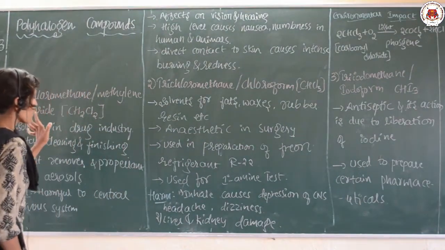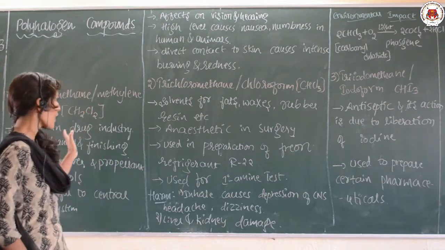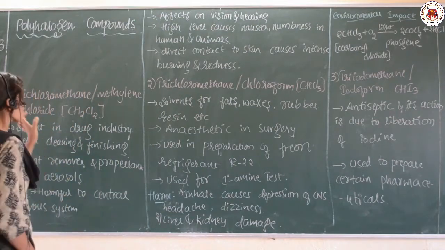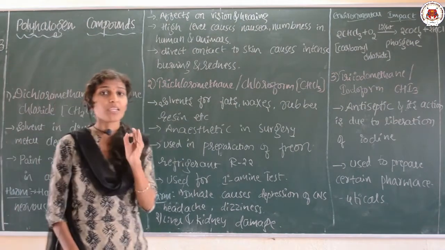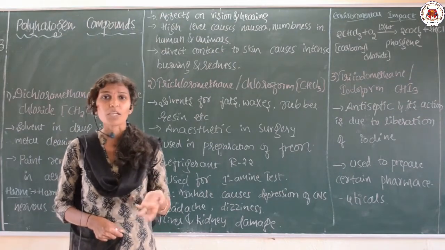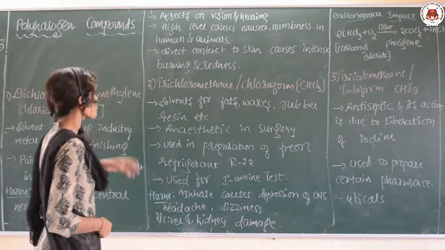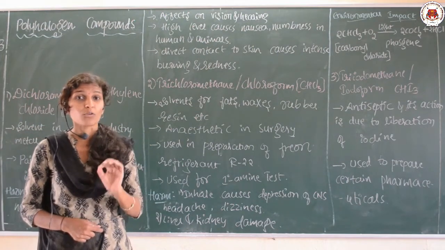Today we are going to discuss the last bit of the topic, that is the application of haloalkanes and haloarenes. Particularly, we are going to talk about the polyhalogen compounds. What is the meaning of polyhalogen compounds? The name itself indicates poly means many. So the organic compounds which have more than one halogen atom are nothing but polyhalogen compounds.